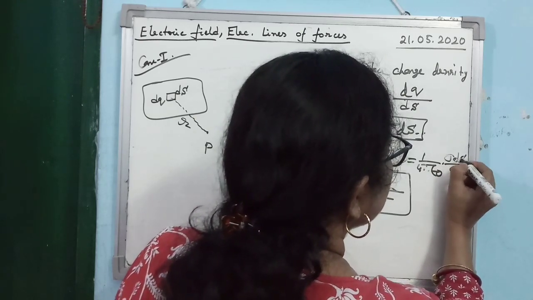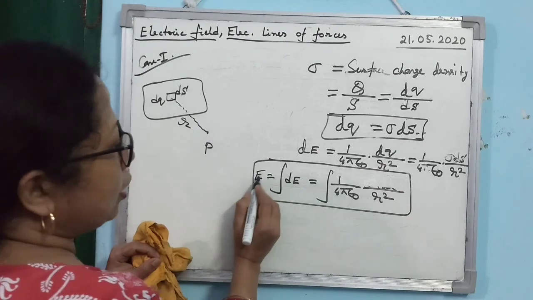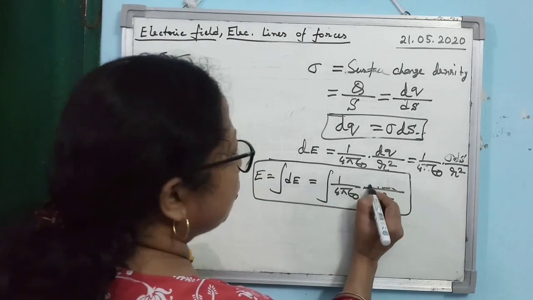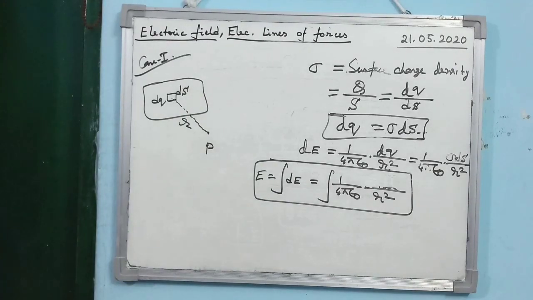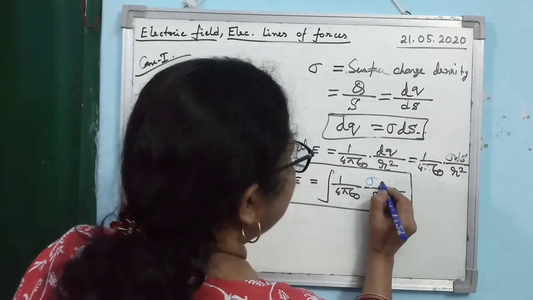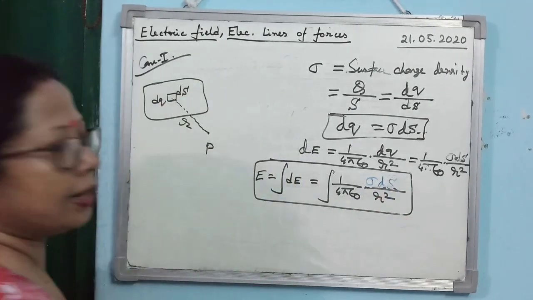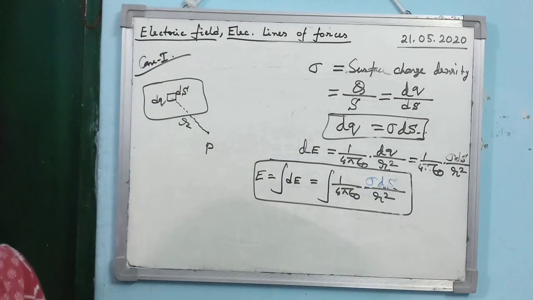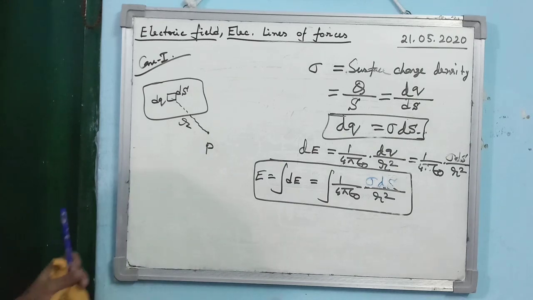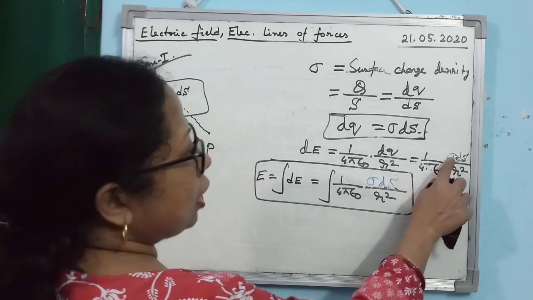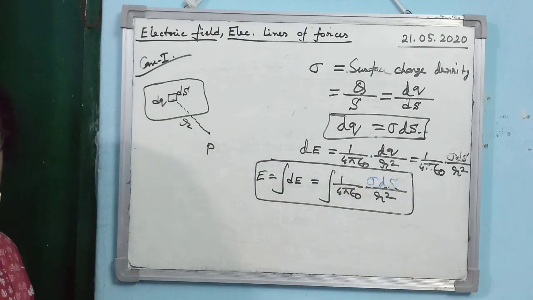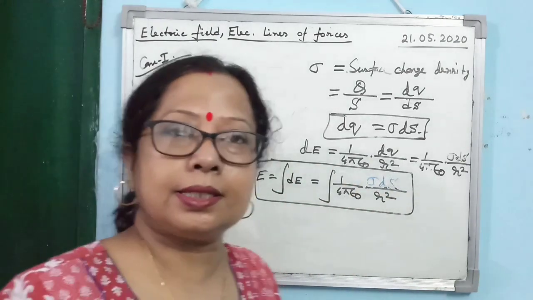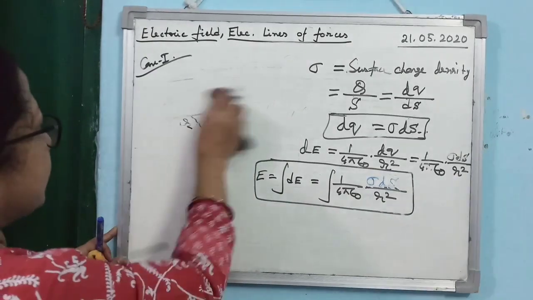Is that clear? So, what will be the total electric field? It will be the integral of sigma ds divided by r square, with the factor 1 by 4 pi epsilon naught. Clear? Everybody has understood? So, one thing you have to change here: instead of lambda dl, you have to write sigma ds.